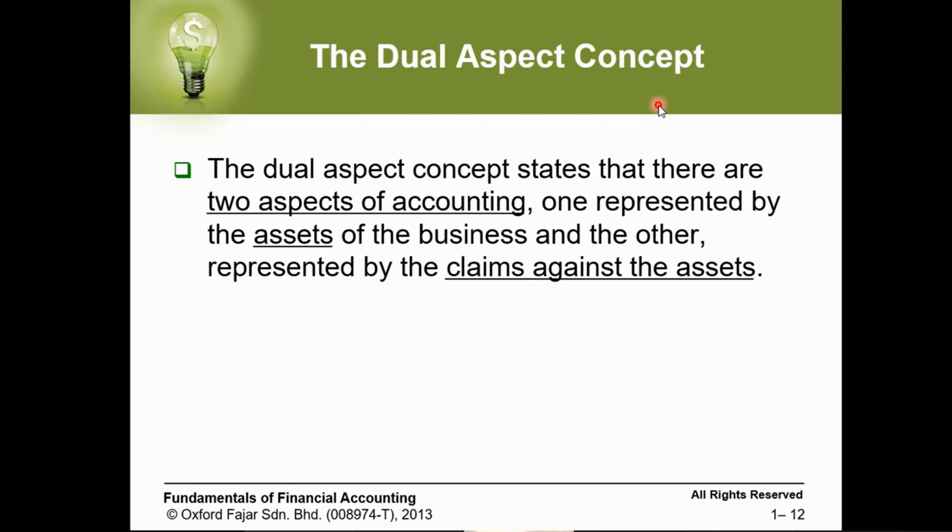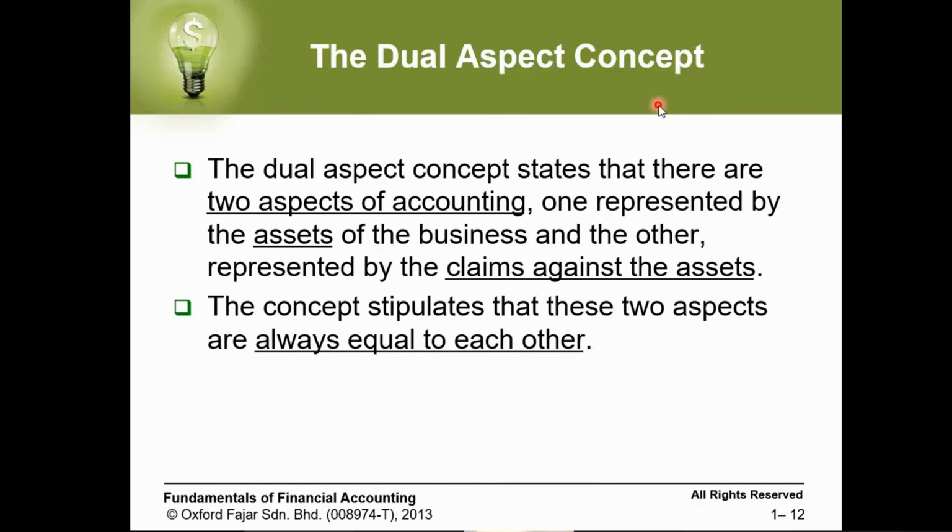When we say others, we mean owners and others. This is represented in what we call the accounting equation, and the concept stipulates that the two aspects should always be equal to each other.